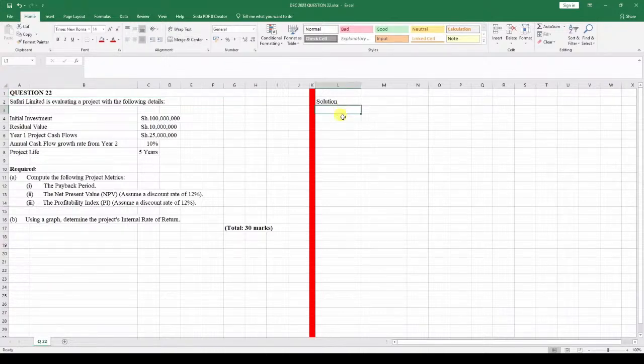We are going to come right here and put the year column. You can just drag this solution down over here. This is A, and this gives us year.